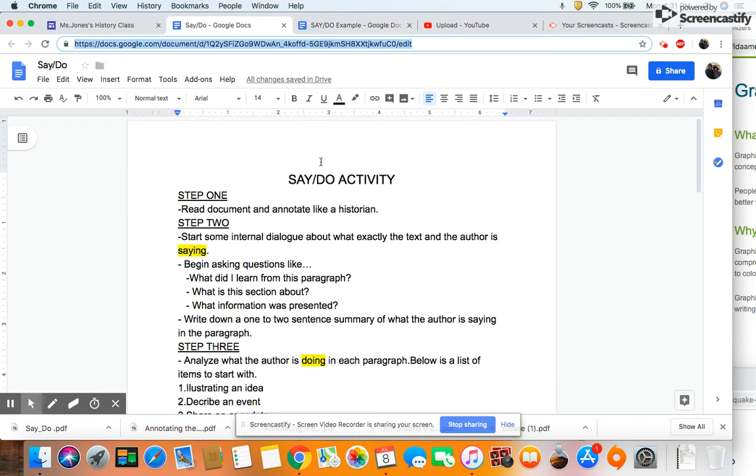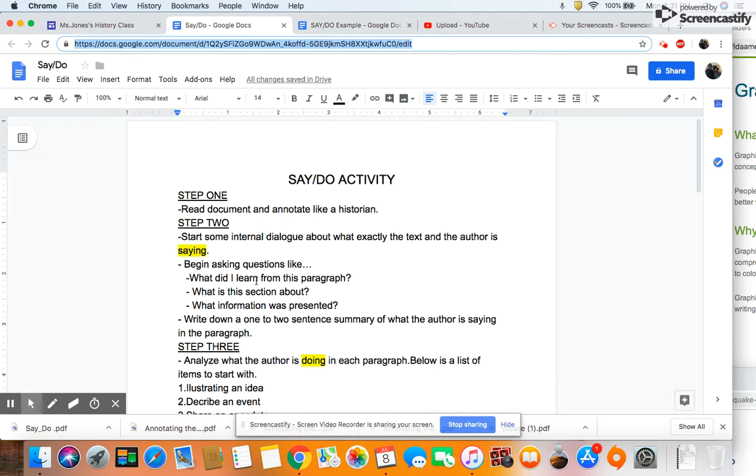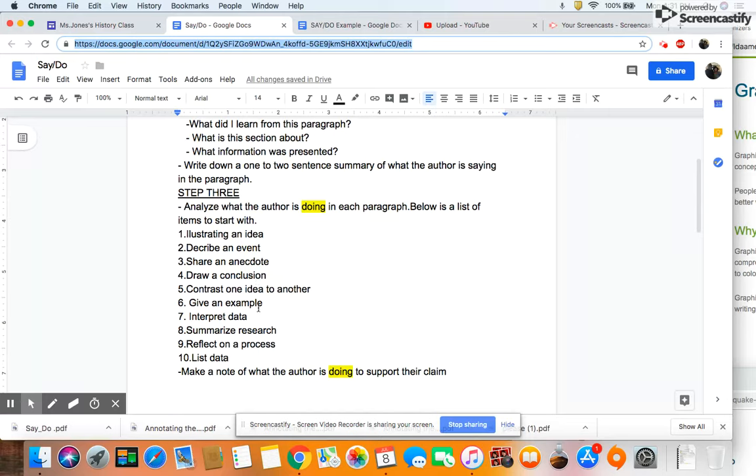So I thought, what did I learn from that paragraph? I learned that earthquakes are expensive. They cause hundreds of millions of dollars in damage. And the United States alone had 19,000 earthquakes. That's pretty frequent. That averages about 52 earthquakes a day. That's what I learned from that paragraph. Now I need to go to step 3. What is the author doing in this paragraph?